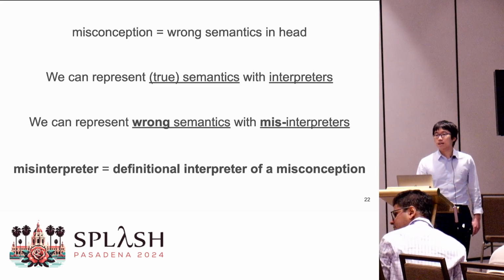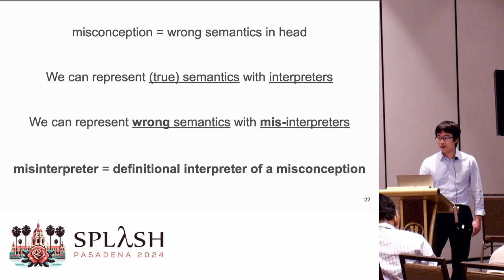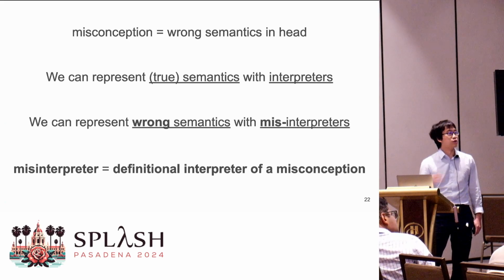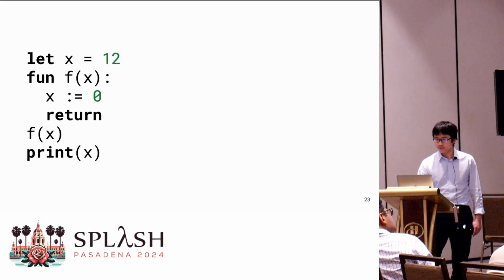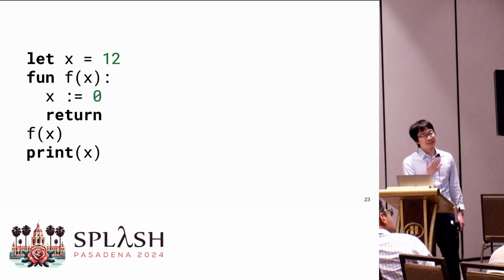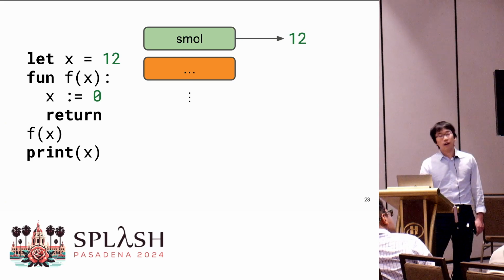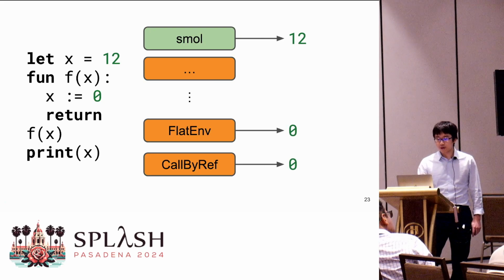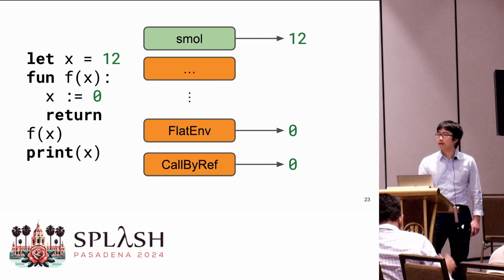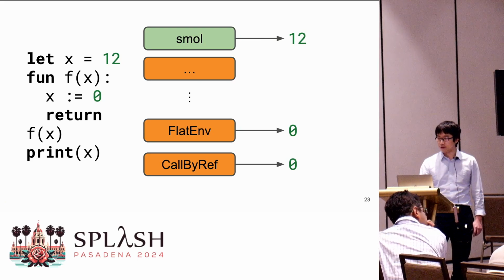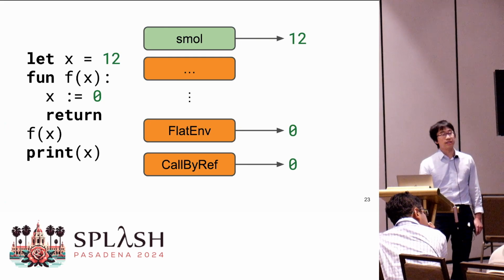Let me give you a very concrete example of how I use misinterpreters to generate good programs. Let's consider this program again. If we run this program through the reference interpreter and all the misinterpreters I have, we will find that both the call by ref misinterpreter and the flat env misinterpreter produce 0, which indicates that the program cannot discriminate these two misconceptions.